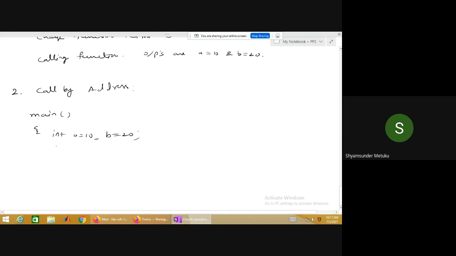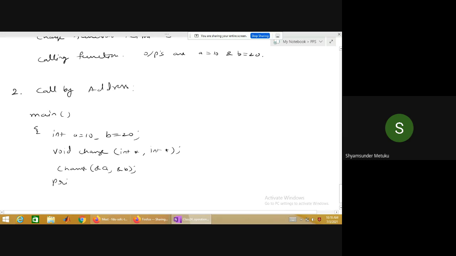Same program. Void change. Because the moment I say call by address, the formal parameter must be a pointer declaration: int star, int star. That is the change. Then I'm calling the function called change. Because my parameters are pointers, you should send the addresses. So call by address, ampersand A and ampersand B.